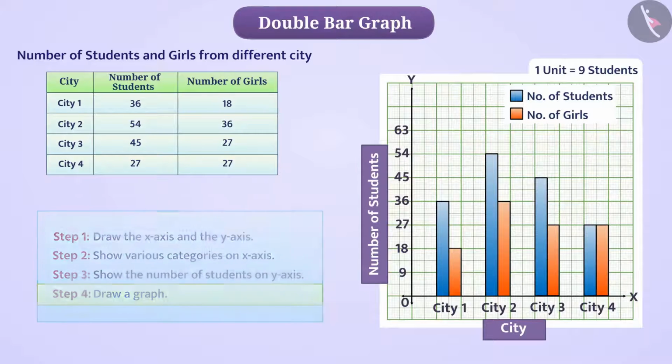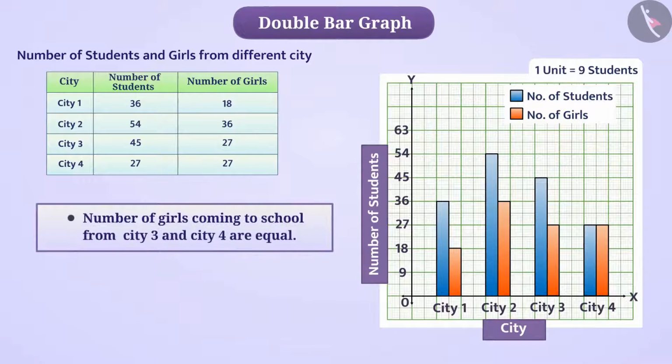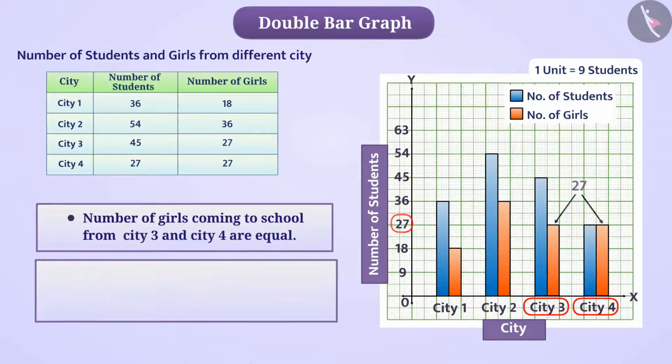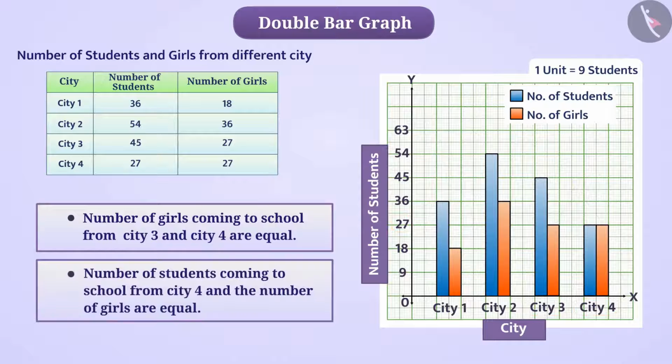For example, the number of girls coming to school from city 3 and city 4 are equal. In the same way, we can also get combined information like the number of students coming to school from city 4 and number of girls are equal. Try yourself to get more similar information. In this way, with the help of double bar graph, we can compare two types of data related to each other and get different types of information.